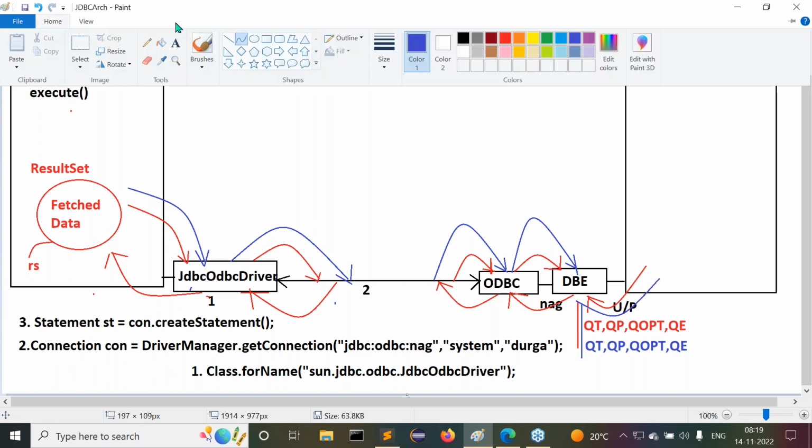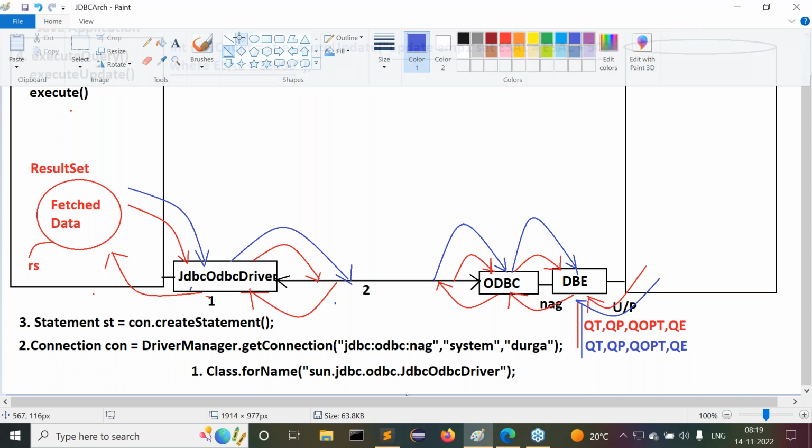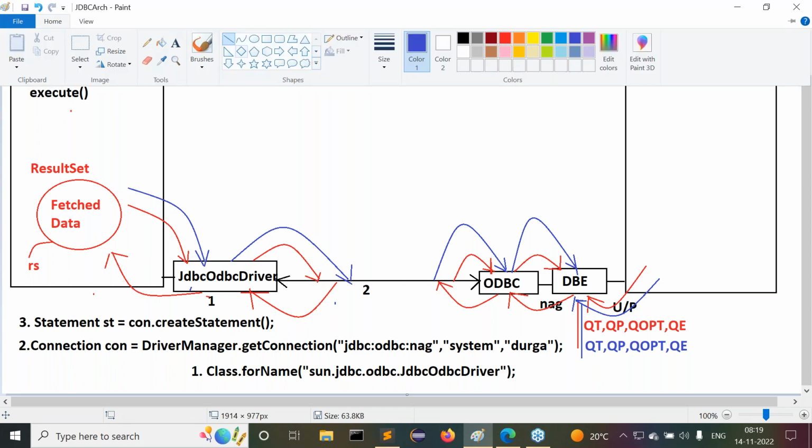When the row count value 10 is identified, the database engine will send the 10 value to the ODBC driver.